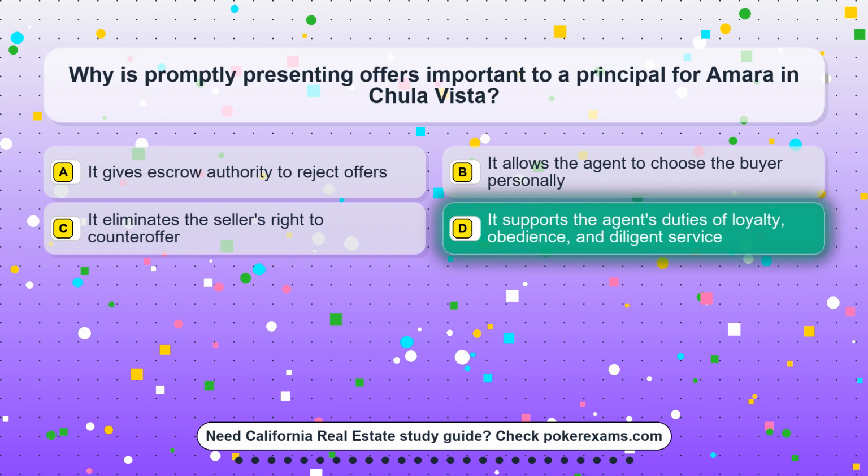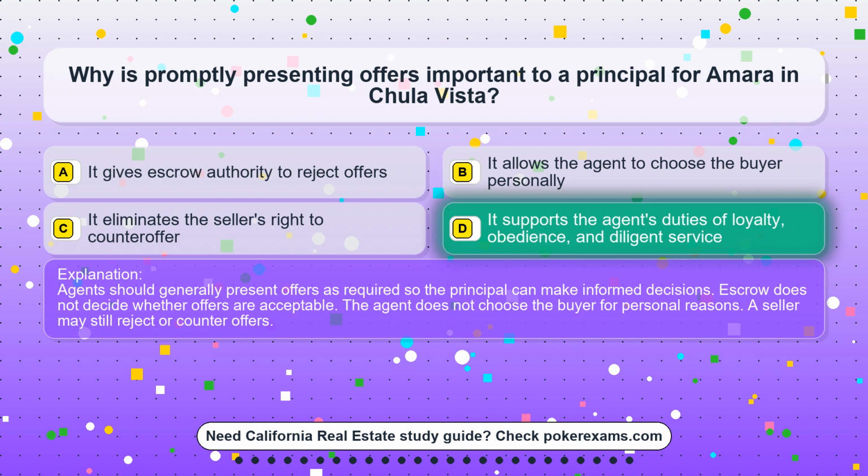The correct answer is option D. It supports the agent's duties of loyalty, obedience, and diligent service. Agents should generally present offers as required so the principal can make informed decisions. Escrow does not decide whether offers are acceptable. The agent does not choose the buyer for personal reasons. A seller may still reject or counter offers.